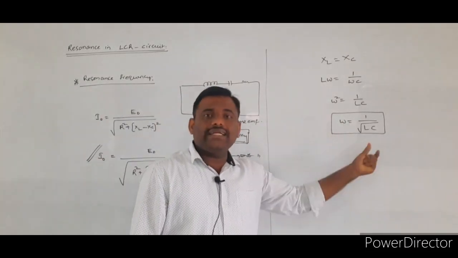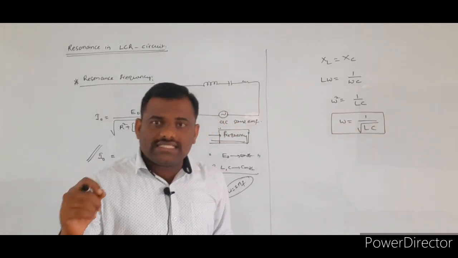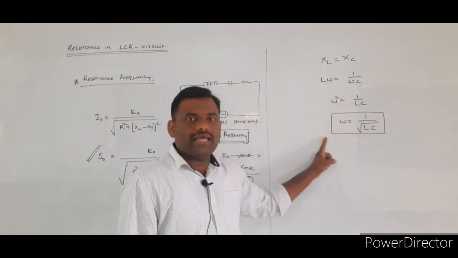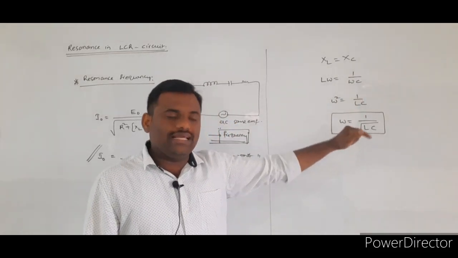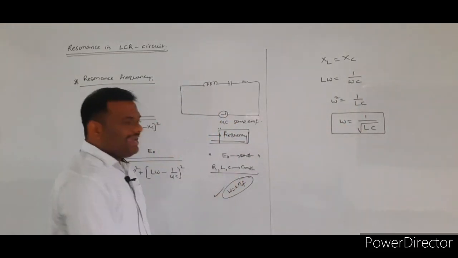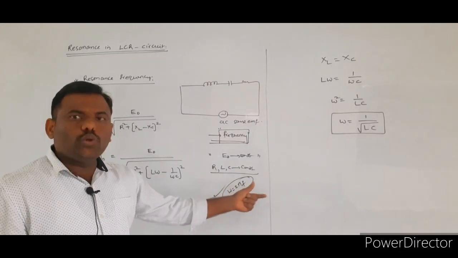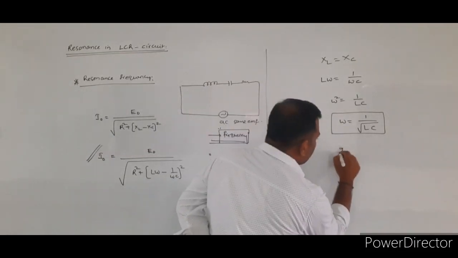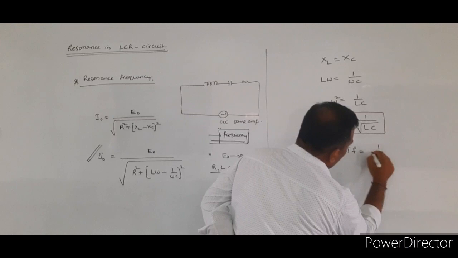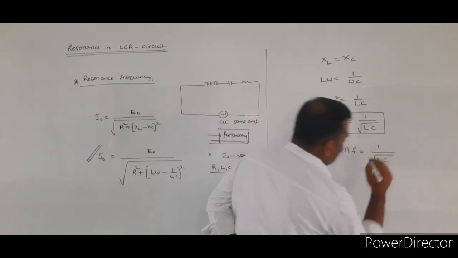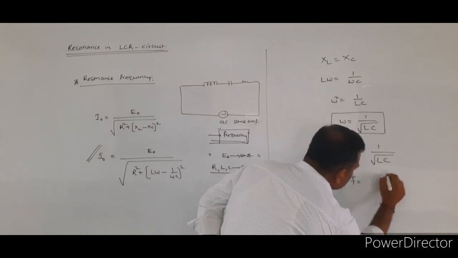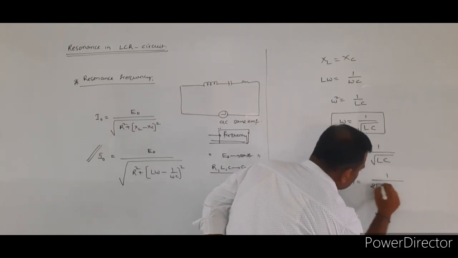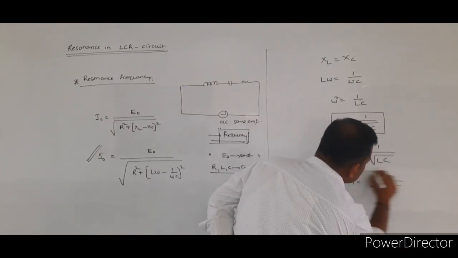So this is the standard expression for the resonance angular frequency. Omega is equal to 1 by under root LC. Already we told omega is equal to 2 pi f. So 2 pi f is equal to 1 by under root LC. From this I will write the general formula for the resonance frequency.